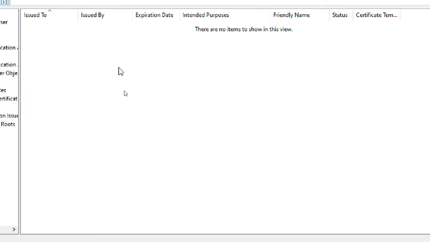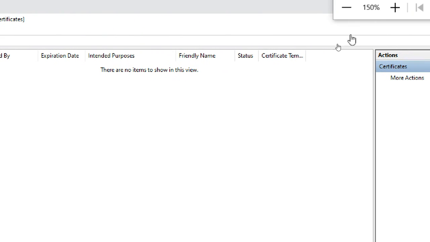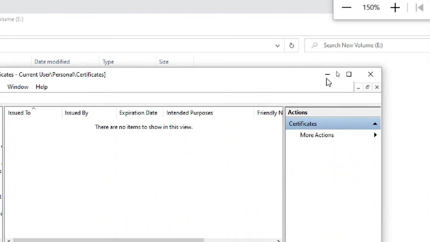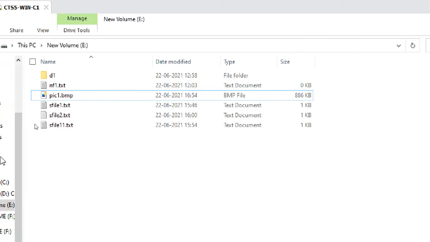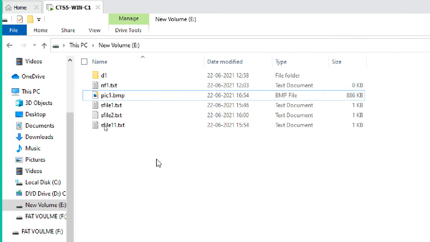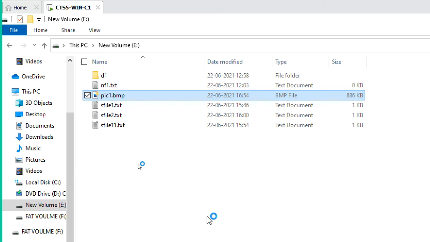Okay, deleted successfully, and it showed a warning. I deleted it. So I'm closing this console. I don't want to save the console, it's just a console only. I can open it anytime. Now can I open this file or not? No, sir. Okay, then we'll open.